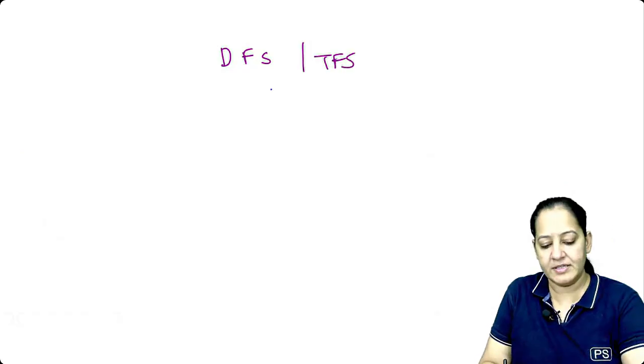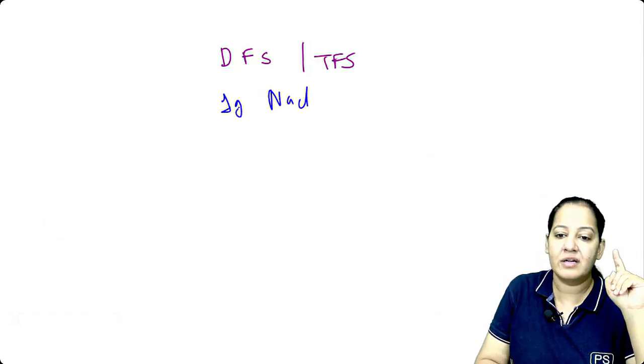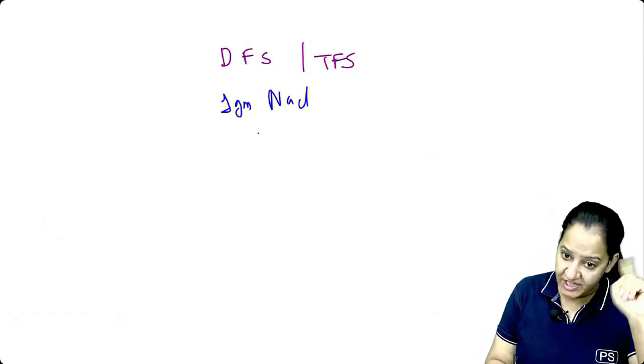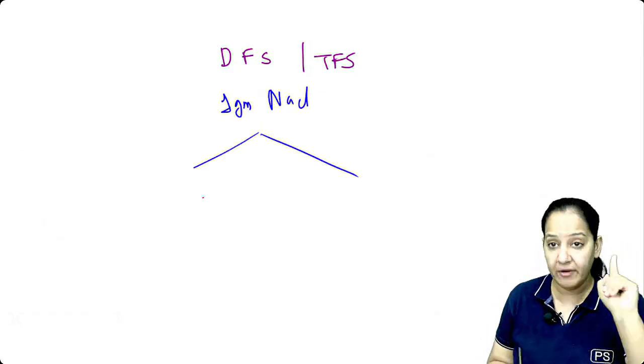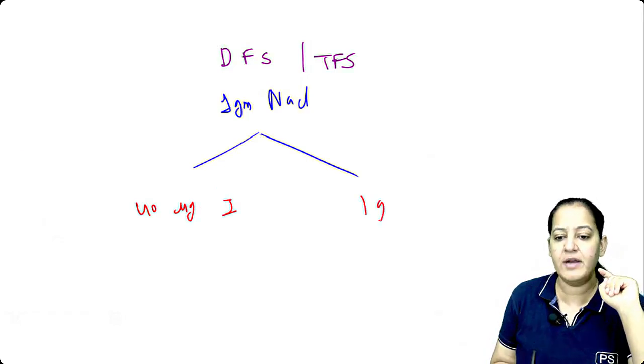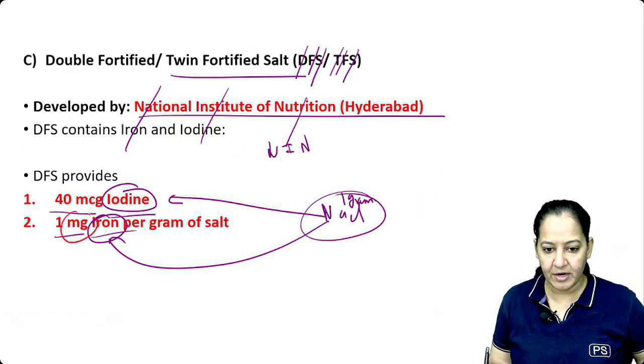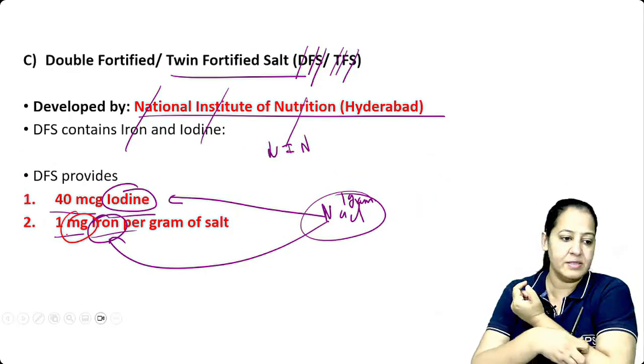What does it contain? It contains NaCl, of course, it's salt. So it contains 1 gram of NaCl. It additionally contains two more things. 1 gram of NaCl contains 40 microgram of iodine and 1 gram of iron. 1 gram or milligram? Let me check. It's 1 milligram, I'm sorry. 1 milligram of iron. This is known as twin fortification.